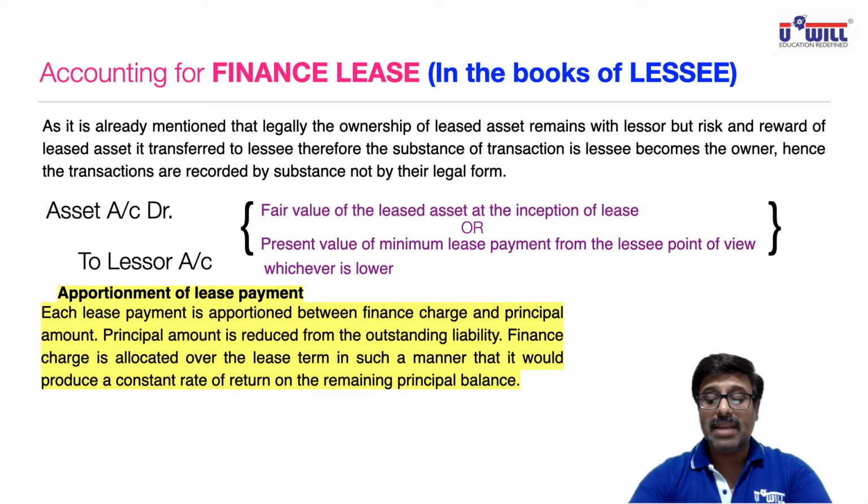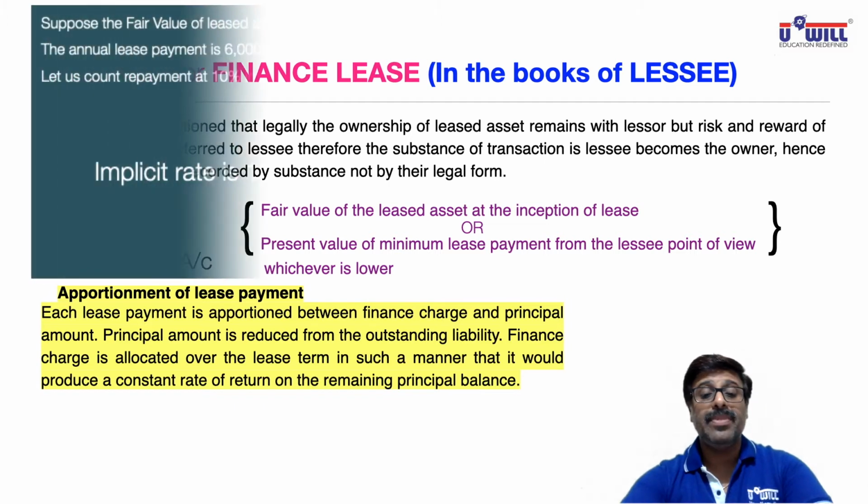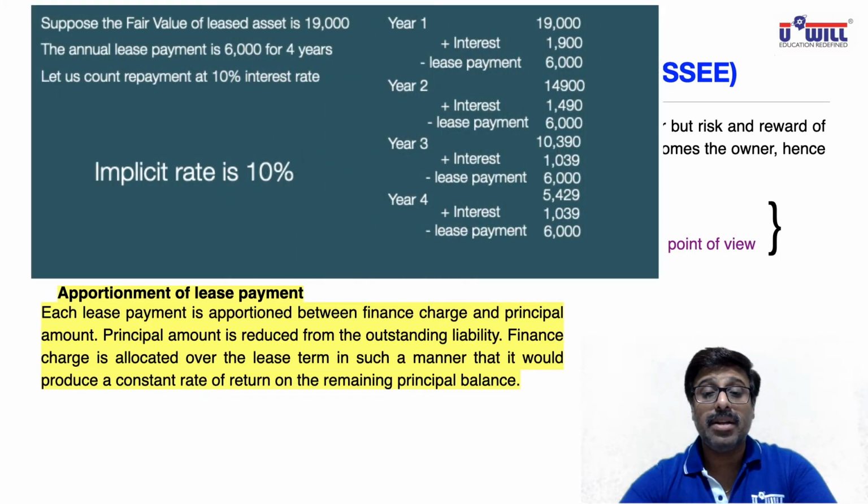I'll explain this with the help of the same example I gave you in the last lecture, for an implicit rate of interest of 10%. This example fulfills the last condition. It produces a constant rate of return of 10% on the remaining principal balance. You can see that every year 10% constant return is calculated on the remaining principal balance. Now understand this. Each lease payment is apportioned, means divided, between finance charge, means interest, and principal amount.